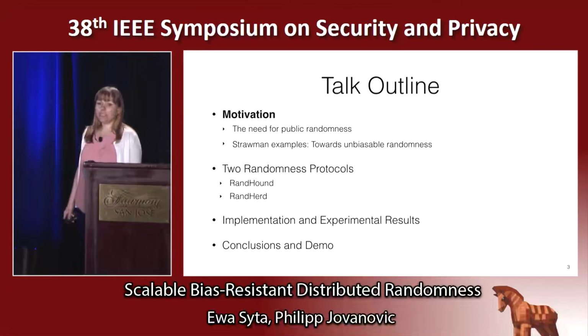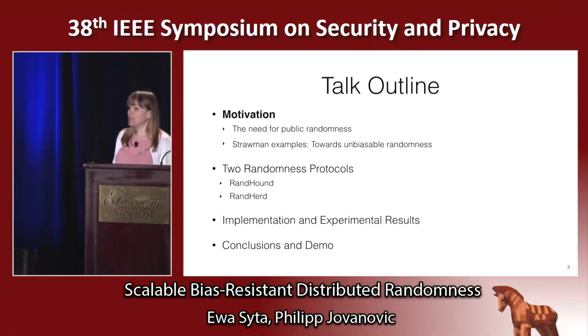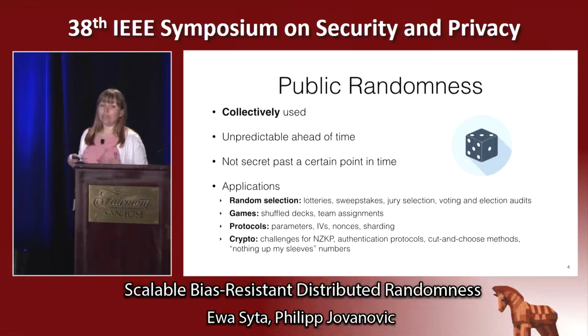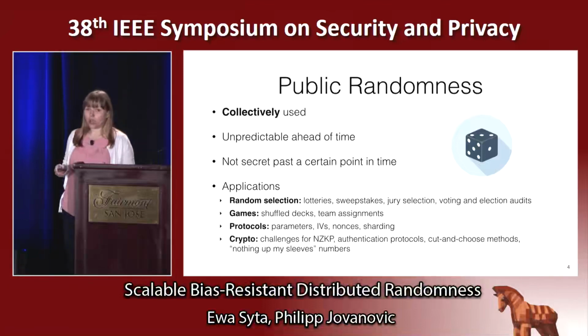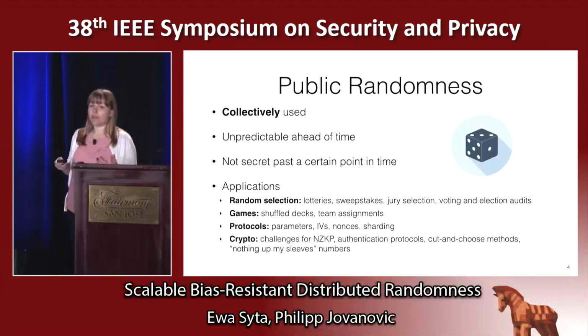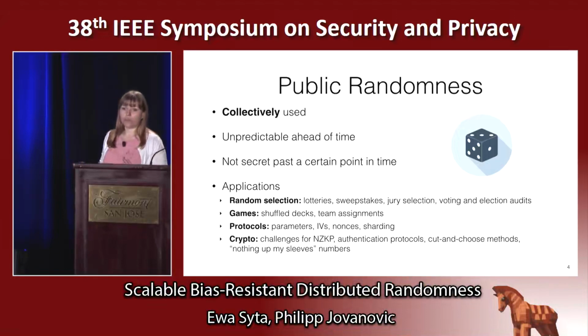First, let me motivate the need for public randomness and explain why generating it is actually very hard. Public randomness, unlike secret randomness we're used to, that we often use for secret key generation, is collectively used. It has to be unpredictable ahead of time. However, past a certain point in time, when we're ready to use it, it doesn't have to remain secret. There are many applications of public randomness. They include random selection, lotteries, election audit, games for team assignments, protocols for parameters and scalability, and crypto for, let's say, challenges in zero-knowledge proofs, to name just a few.